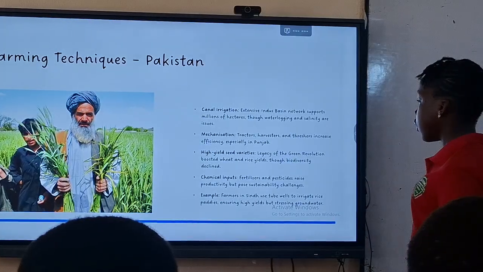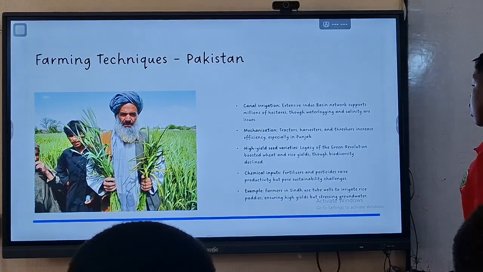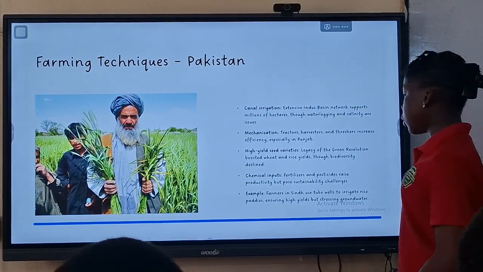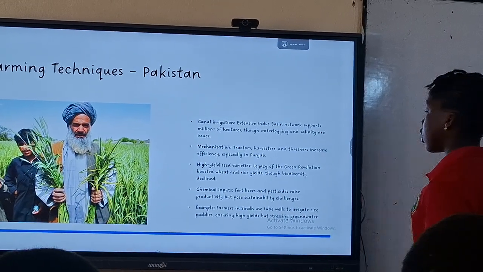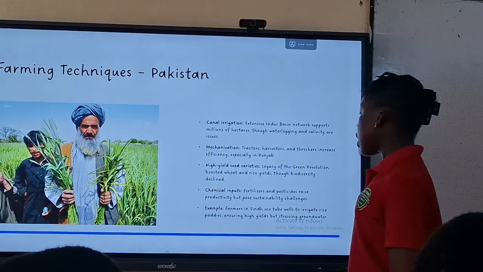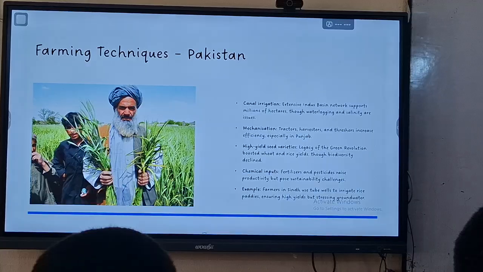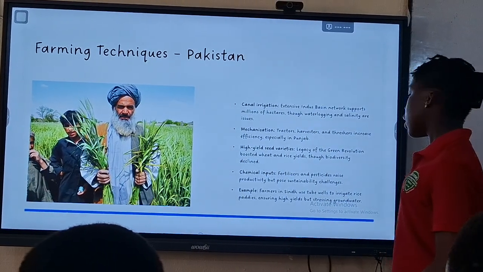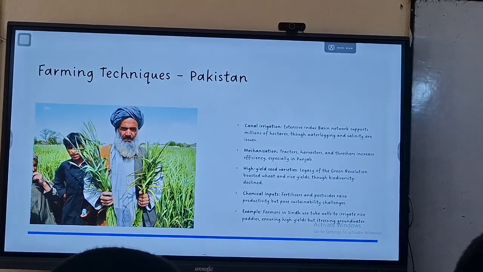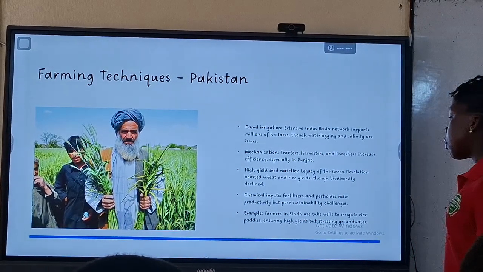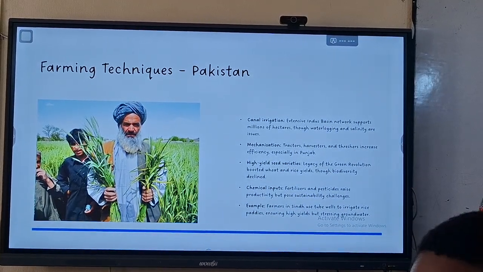High-yield seeds, a legacy of the Green Revolution, boosted wheat and rice yields, though biodiversity declined. Chemical inputs, fertilizers and pesticides raise productivity but pose sustainability challenges. Example: farmers in Sindh use tube wells to irrigate rice paddies. They ensure high yield but stress groundwater.